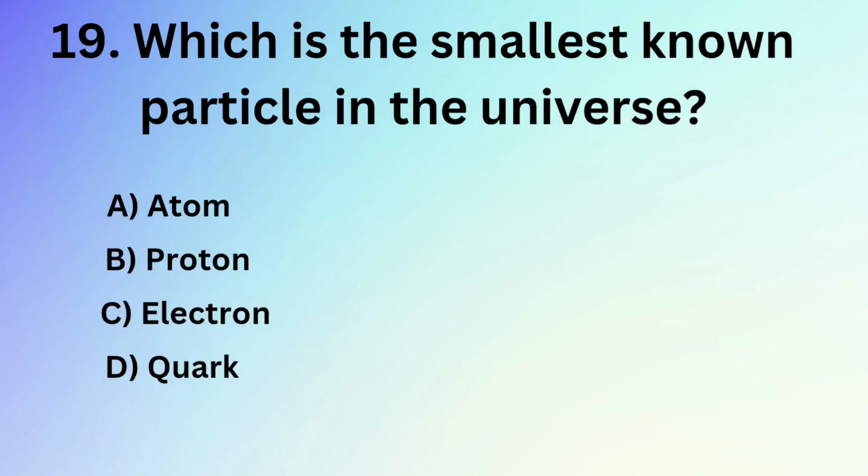Which is the smallest known particle in the universe? A. Atom. B. Proton. C. Electron. D. Quark. Answer: D. Quark.